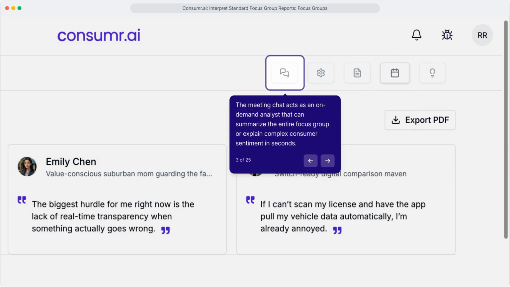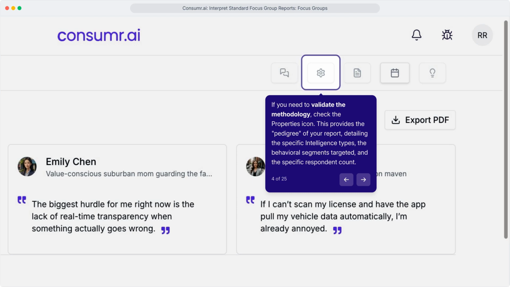Summarize the entire focus group in seconds using the meeting chat, or ask it to explain complex sentiment without reading full transcripts. Need to validate the methodology? Click Properties. This gives you the pedigree of your report, the specific intelligence types, segments targeted, and respondent count that ensure your insights are sound.